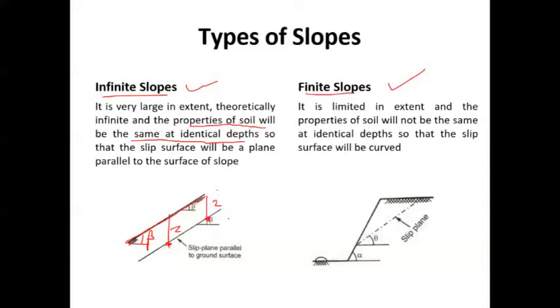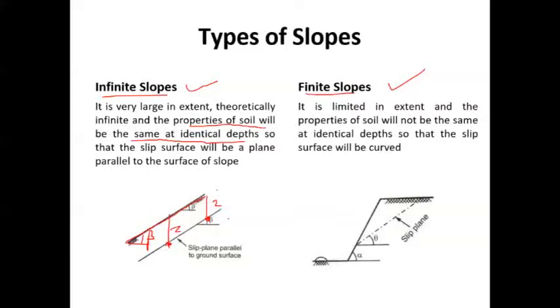Maybe the specific gravity, if you collect data centimeter by centimeter at various depths, you can find small variations there also. It's all about the practical aspect.